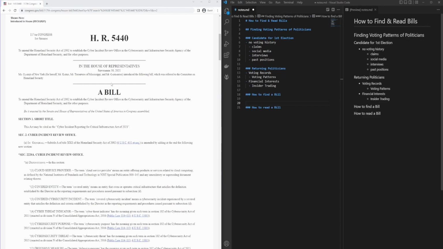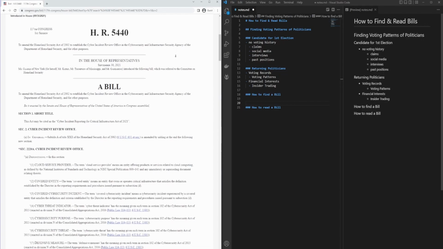Now, if we look through the bill, we'll see right here, this is the ID of the bill. So if you ever want to officially look it up, you can look it up by this reference number. This is very similar to the way that a primary key in a database works for those of you who follow me and are in the tech industry. And effectively, it is just a unique identifier for finding this bill. Typically, the bills will have a combination of letters and numbers like this.